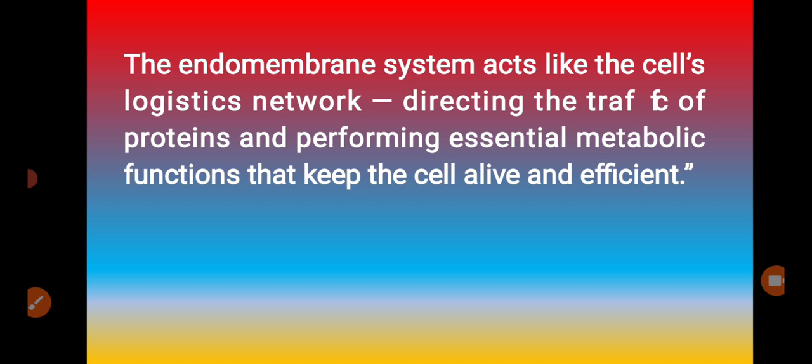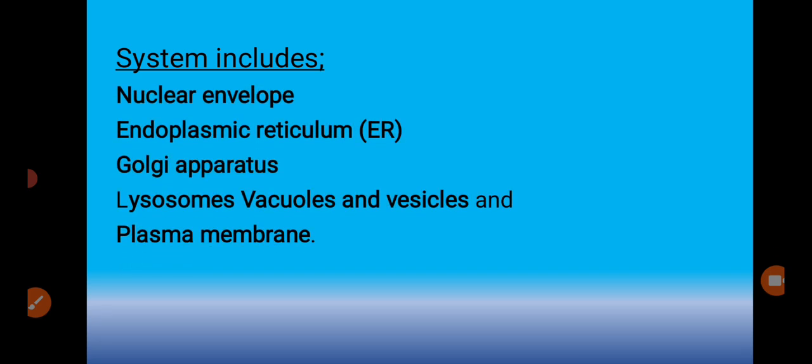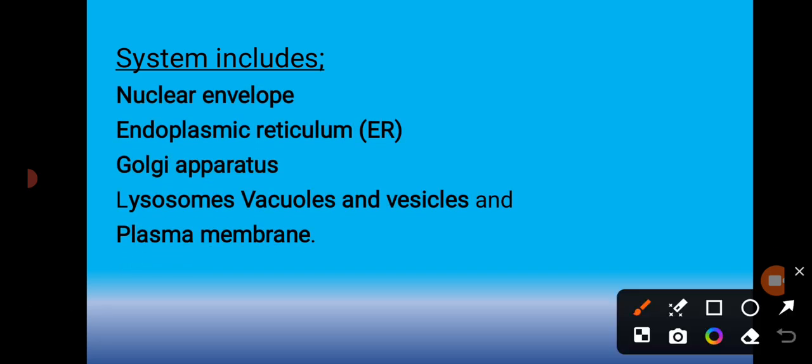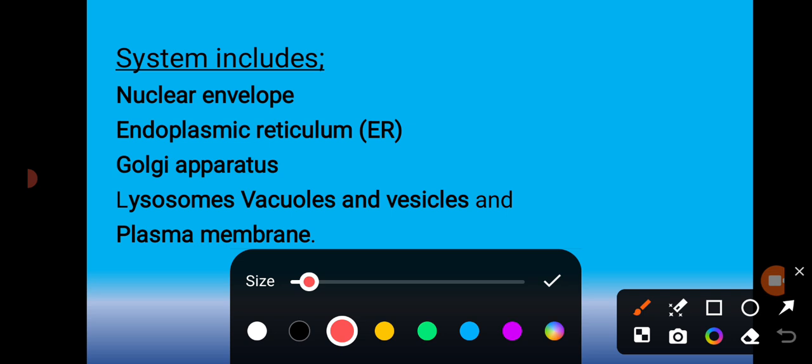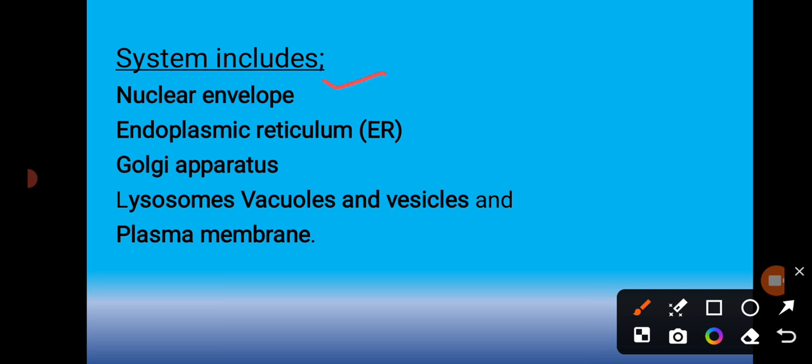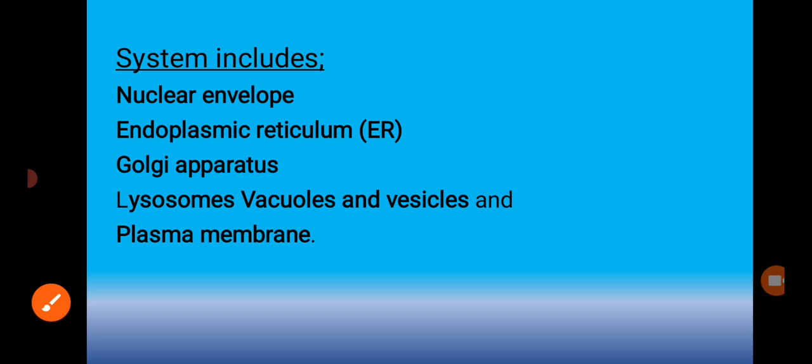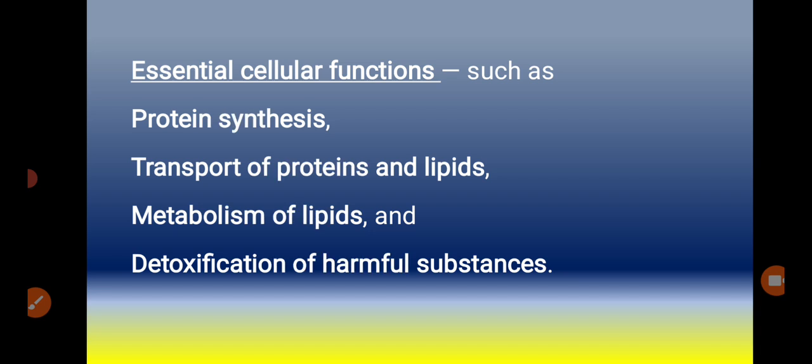The endomembrane system mainly includes the nuclear envelope and the endoplasmic reticulum, then the Golgi apparatus, then lysosomes, vacuoles and vesicles, and then the plasma membrane. Together these components carry out a variety of essential cellular functions, such as protein synthesis, transport of proteins and lipids, metabolism of lipids, and the detoxification of harmful substances.